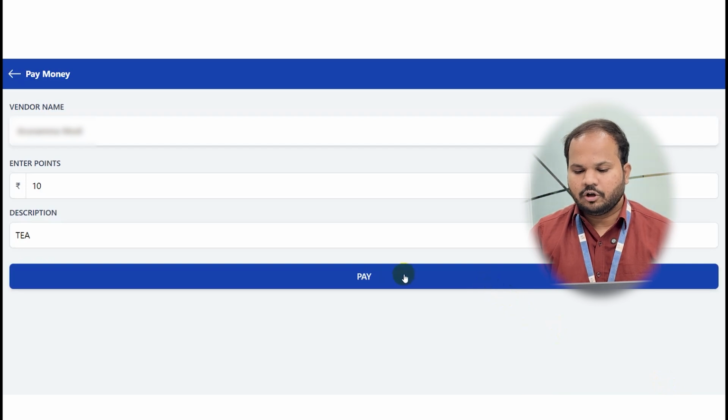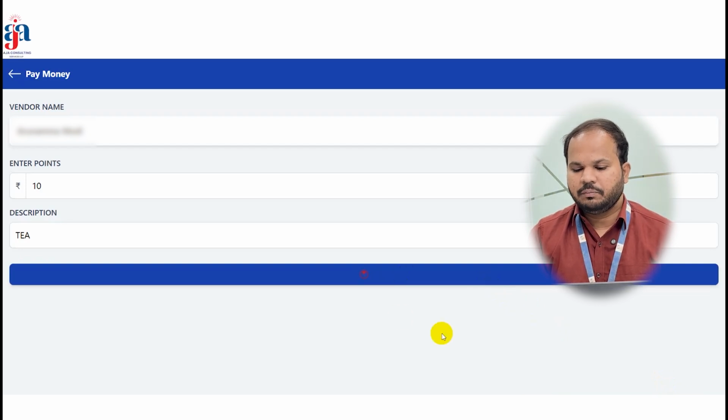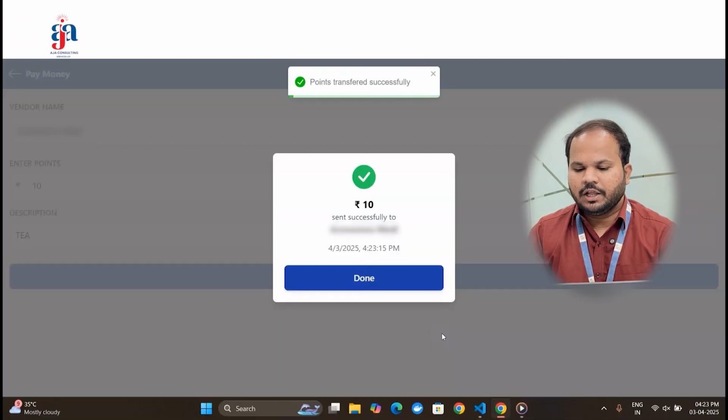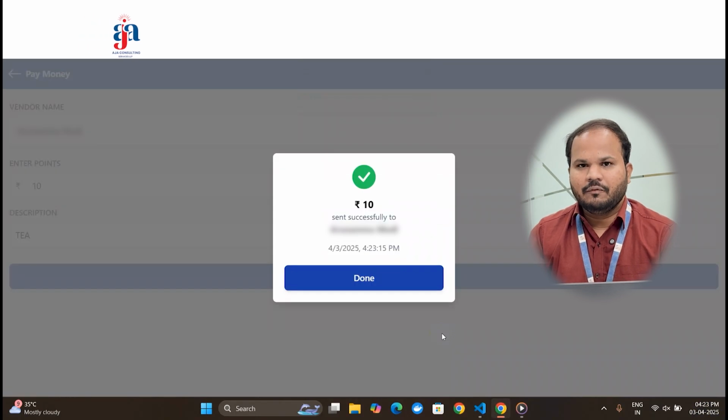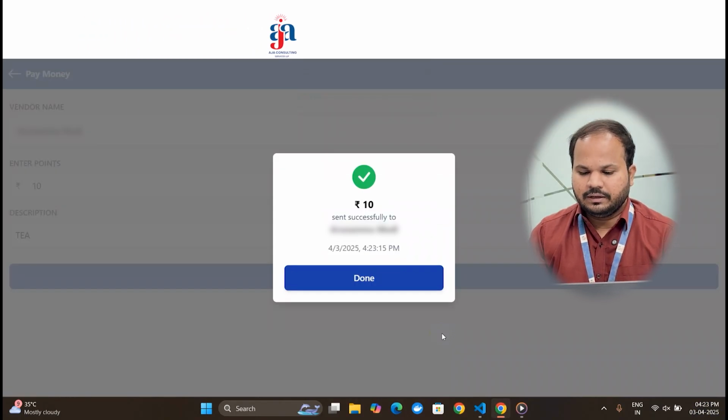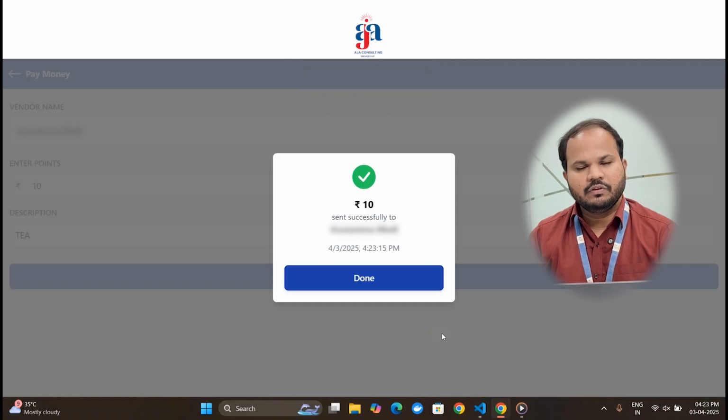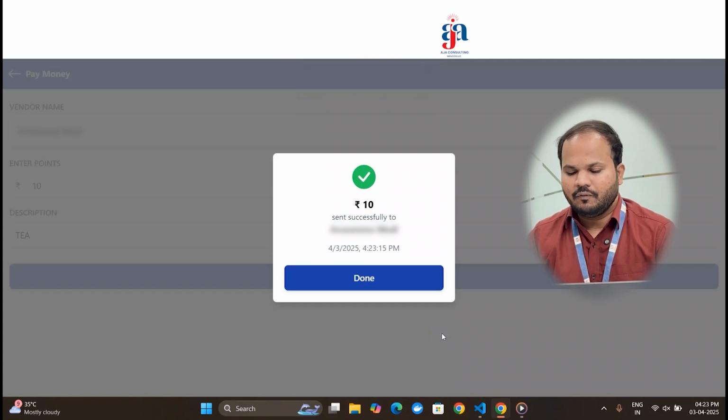So now I'm going to click on pay. So what happens in this pay? When I click on pay, the API is triggered. When the API is triggered, the money from my account is going to be debited, and 10 rupees is going to be credited to the vendor.